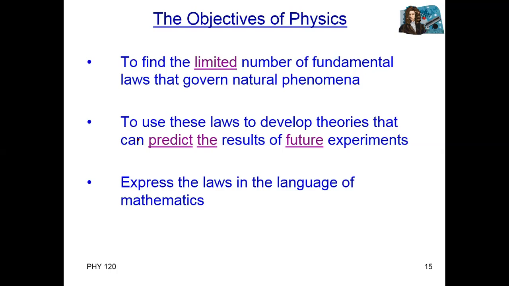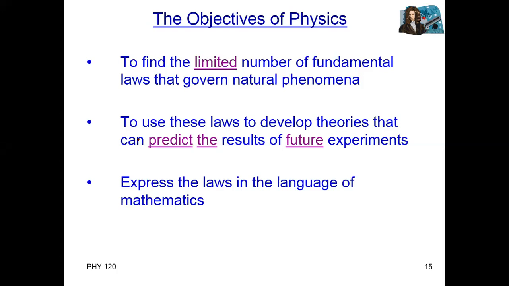So what is the main objective of physics? Finding a limited number of laws, a limited number of concepts for our earth, for example, what is happening around earth. And from these laws, from these equations, we can predict, for example, future values. Correct?